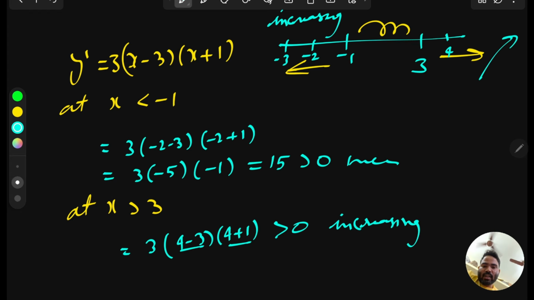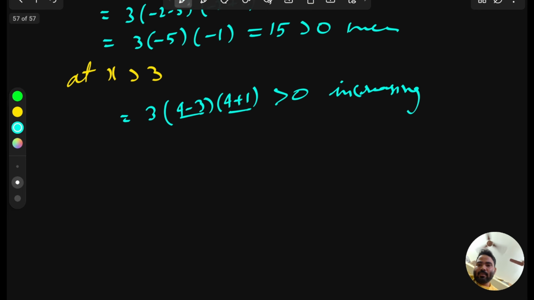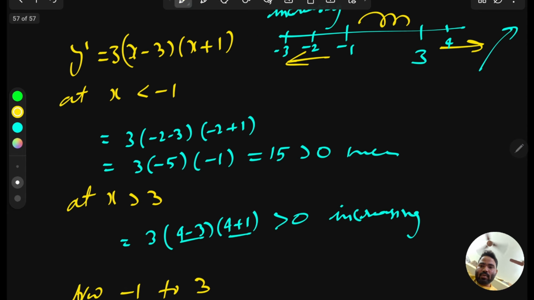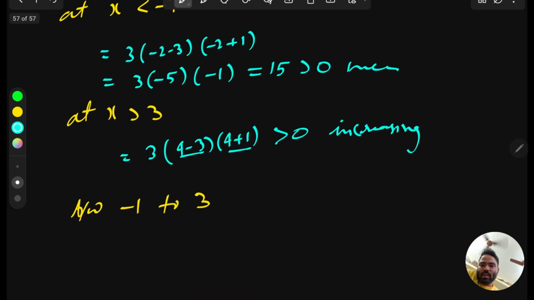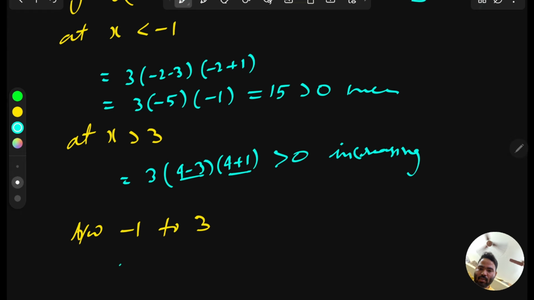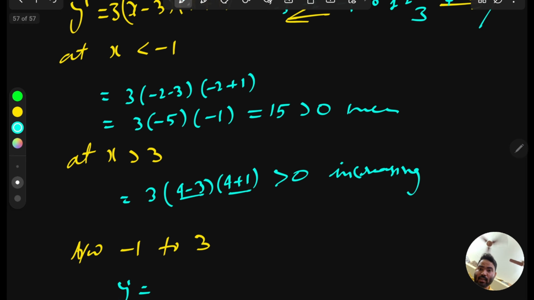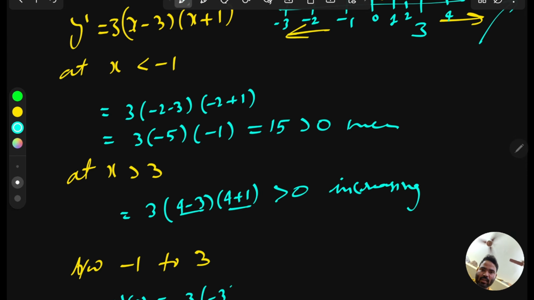Now we have to check in the interval minus 1 to 3. Between minus 1 and 3 you can take any point, but for my understanding I am taking 0. You can take 0, 1, 2, whatever you want. So now y dash at 0 will become: this gives 3, and if you put 0, this gives minus 3, and 0 plus 1 gives 1. So overall the sign of this is negative. Negative means decreasing.